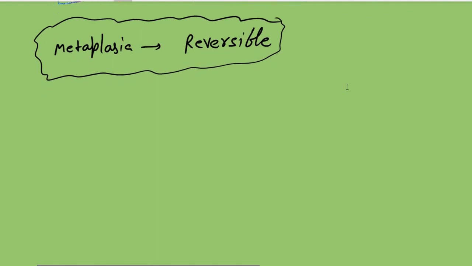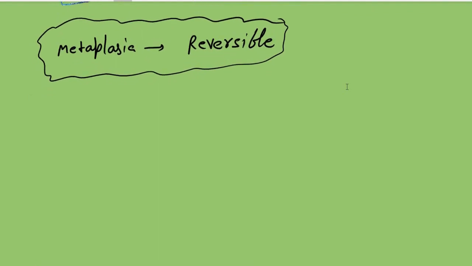Then another example is vitamin A deficiency. The third example is that if there is a vitamin A deficiency, that also leads to metaplasia. Why does it happen?